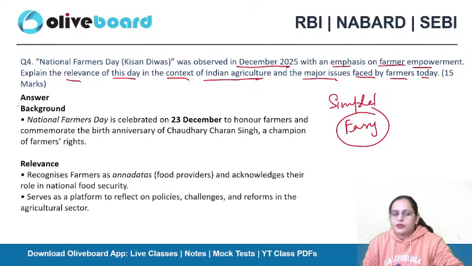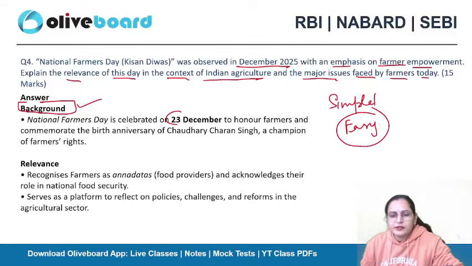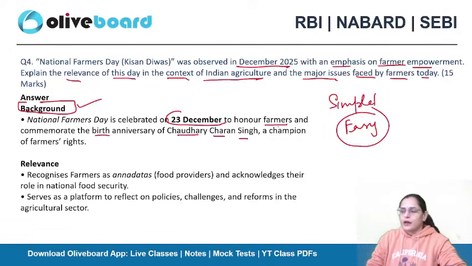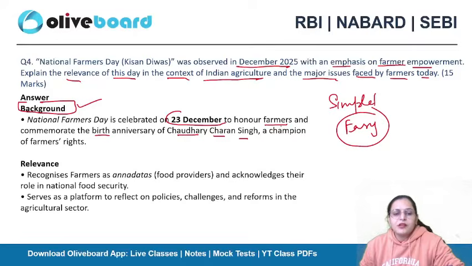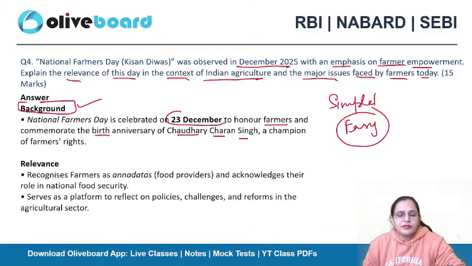Firstly, you need to write an introduction. Here in the introduction, I'm mentioning the background. We are all aware that National Farmers Day is celebrated on 23rd of December every year to honor the farmers of the country. It commemorates the birth anniversary of Chaudhary Charan Singh, who was a champion of farmers' rights. So what is the relevance of this Kisan Divas?